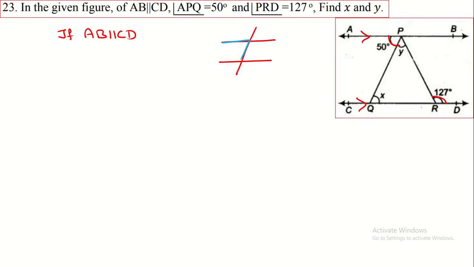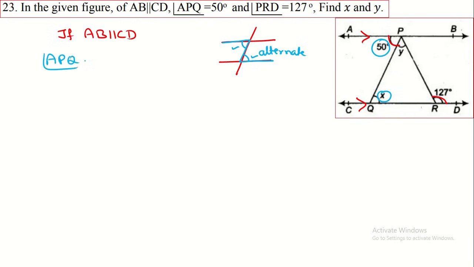If the two angles are here and here, these two angles are called alternate angles, and these two angles are equal.